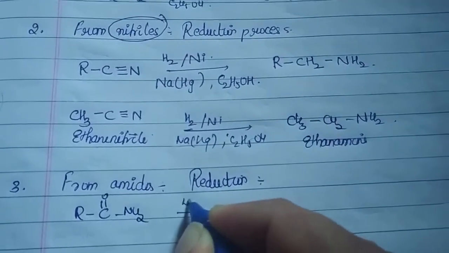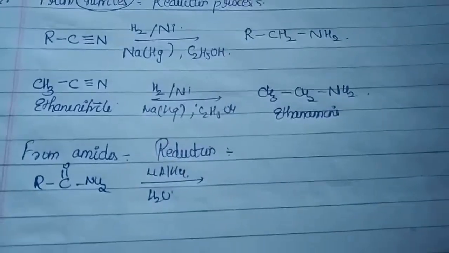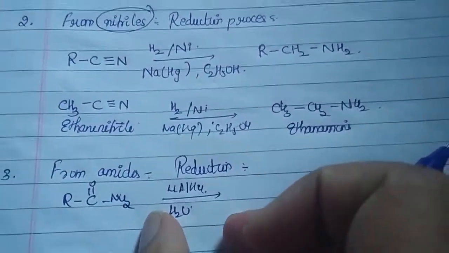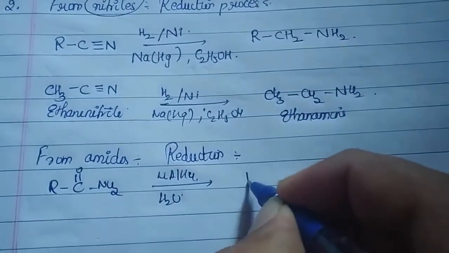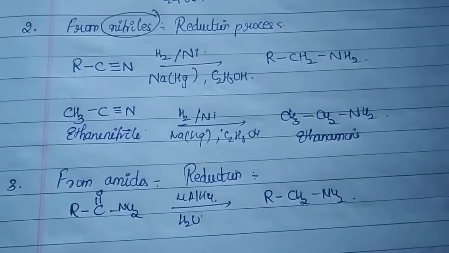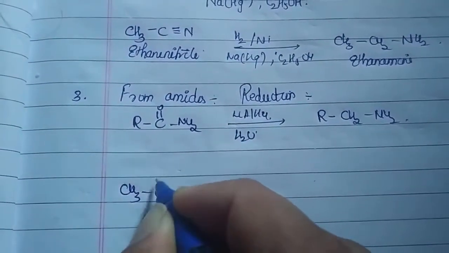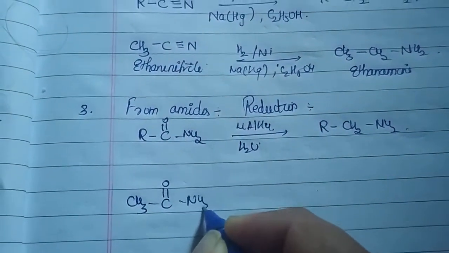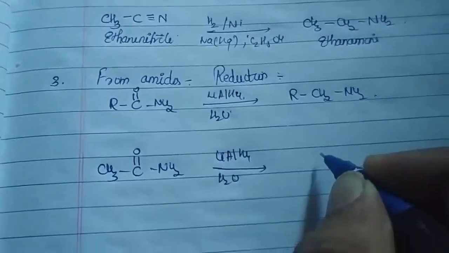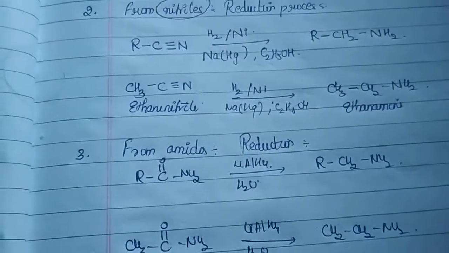First I'm going to use lithium aluminum hydride in the presence of water. Till now we were using an alcoholic medium. Now I'm carrying out my reaction in aqueous medium. So what is the final product? RCH2 NH2. And for example, if I use CH3 C double bond O NH2 in the presence of lithium aluminum hydride and water, what is the final product you're going to get? CH3 CH2 NH2. Are you getting my point?